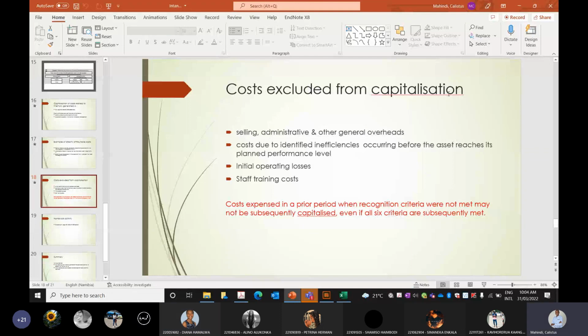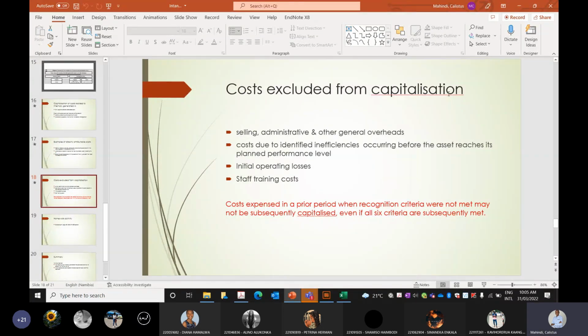But the important thing that you need to note is whether it is directly attributable to that intangible asset. Was it incurred specifically for that intangible asset? Training costs will always be excluded. Selling expenses will always be excluded.